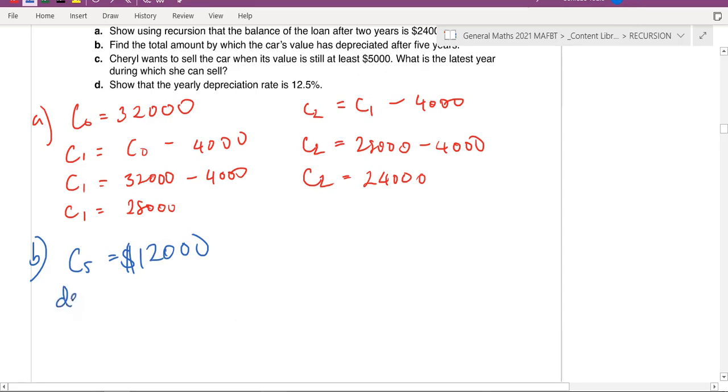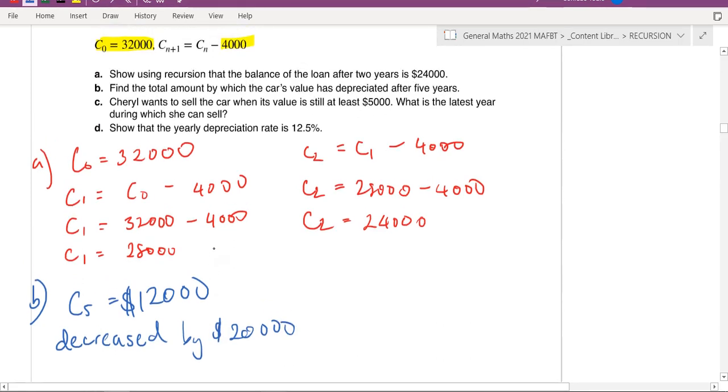So, just to be safe, reading the question properly, I would actually write this down as well, because it is a little bit vague, like as in not 100% sure if it's asking for the 5th term or if it's asking how much did it go down by. I would say write both of these just to make sure that you're covering all bases.